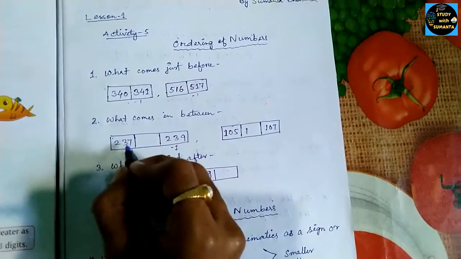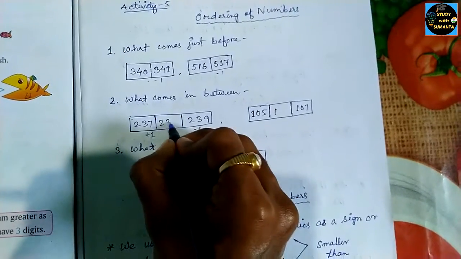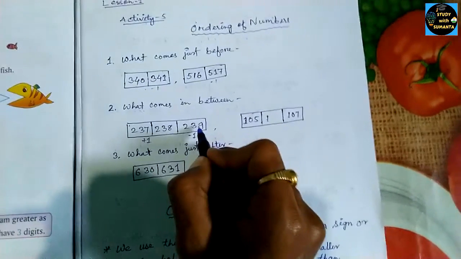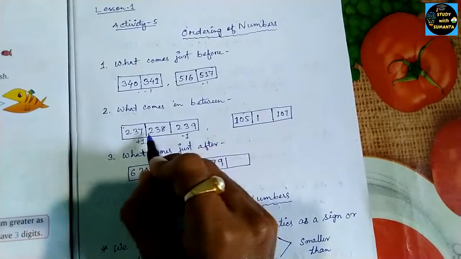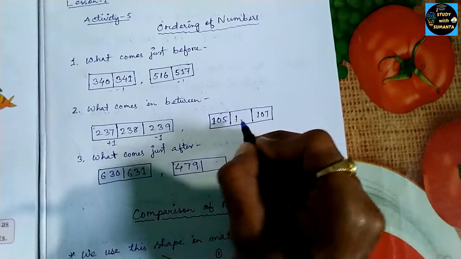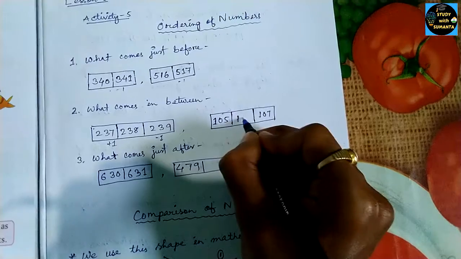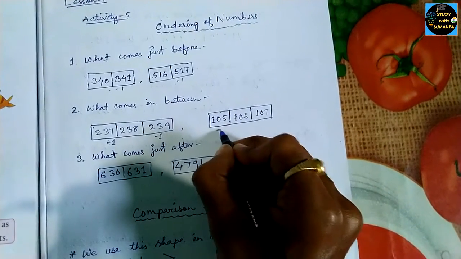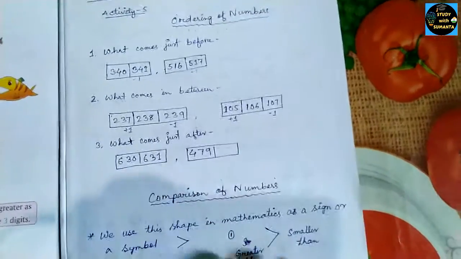If you add 1 to 237, we will get 238. Then if you minus 1 from 239, you will get 238. Like this, 105 and 107, in between we have 106, plus 1, then minus 1. This number, you will get this number.